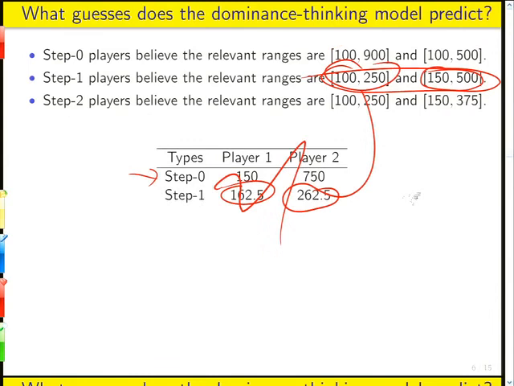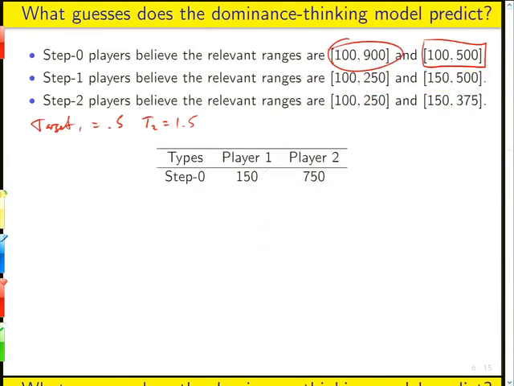Okay. Step 0. A lot of what's complicated about this isn't the complication of the model, it's the complication of this specific game. Okay? This specific game is kind of irritating to solve. Player 1 says, okay, a completely naive player 2 who was playing randomly in the range between 100 and 500 would, on average, guess 300, which is the average of 100 and 500. So I'm going to take 300 and multiply by my target, which is 0.5, which is 150.